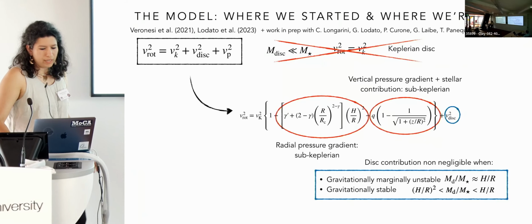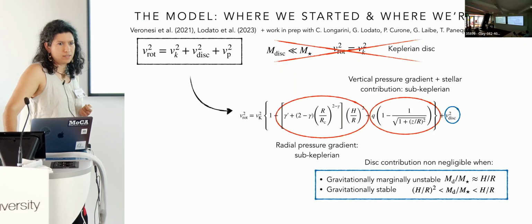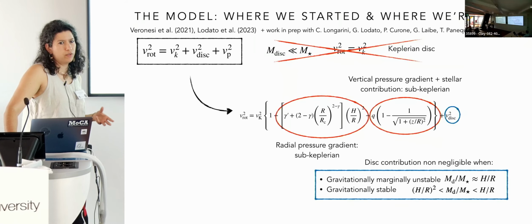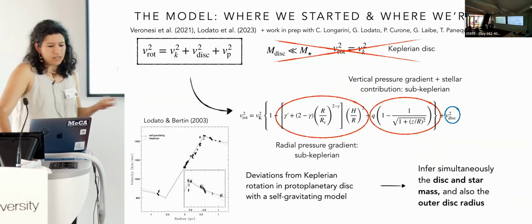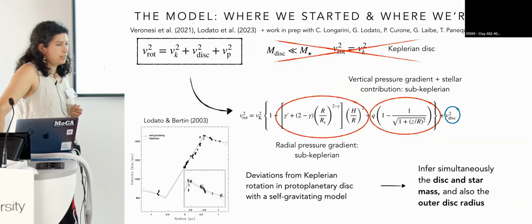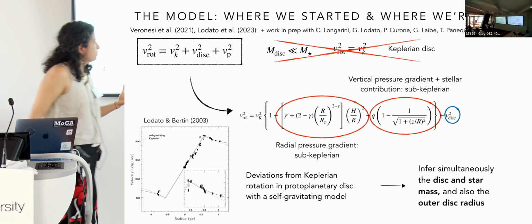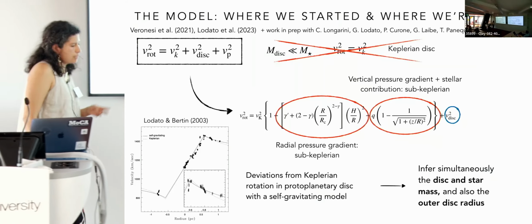And this matters when the disk contribution is not negligible, when the disk is gravitationally marginally stable, but we can also find a set of parameters for which the disk is gravitationally stable, but its contribution to the gravitational potential is important. This, as I mentioned before, is something that people in the galaxy community usually do, and it was done by Giuseppe Lodato and Bertin in 2003 to measure the disk mass of an active galactic nucleus. Through this method, we can directly infer three quantities: the star mass, the disk mass, and the outer disk radius.